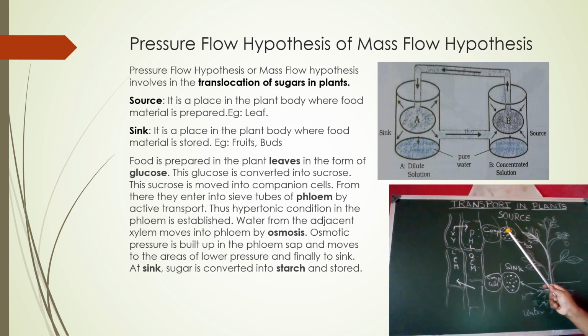Due to this condition, water enters from the xylem tissue into the leaf cells. Then some pressure is created in the cells due to this osmosis. Then the cells become turgid, and the sucrose continuously moves to the phloem tissue. Due to the condition in the leaf cells, the sucrose is transported to the phloem tissue, from the companion cells to the sieve tubes.